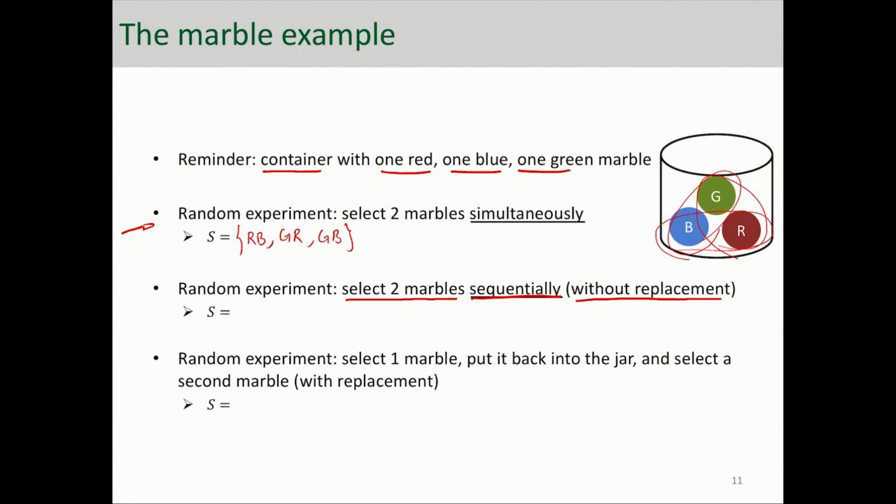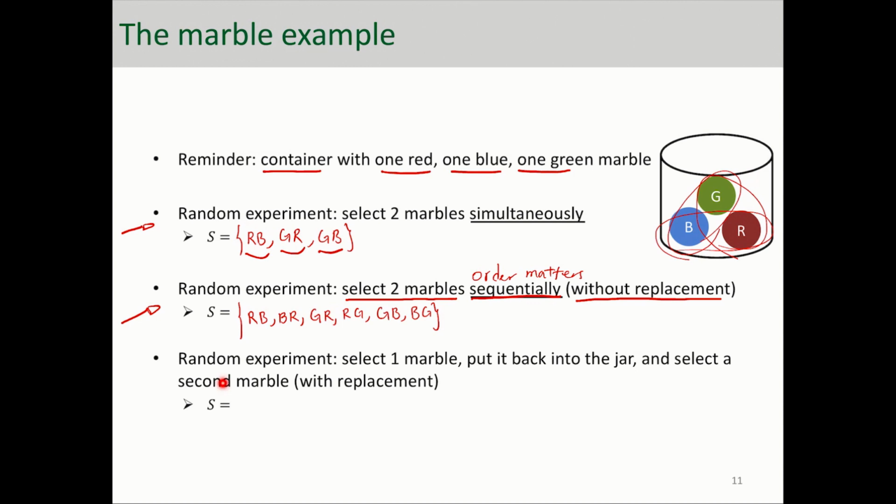Well, what happens here is that the order of the marbles that you grab matters. Basically, you can have blue-red, you can have red-green, and you can have blue-green. So you double the size of the sample space by just grabbing them sequentially. So I'm just going to write them down here. There are 6 outcomes in that sample space.